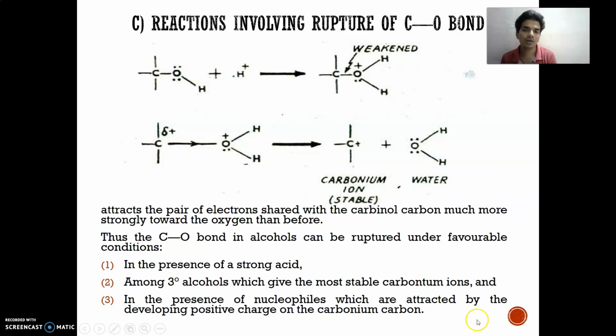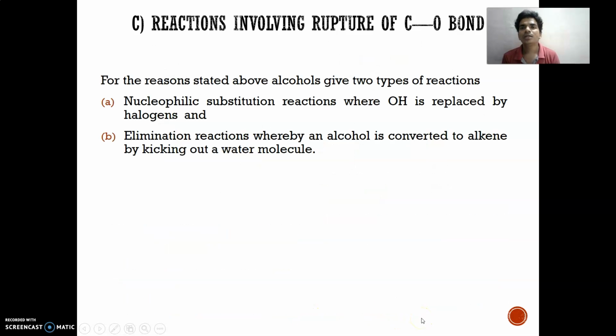The C-O bond in alcohol can be ruptured under favorable conditions in the presence of a strong acid, among the alcohols, the one which gives the most stable carbonium ion, and in the presence of a nucleophile, which is attracted by the developing positive charge on the carbon atom. Then reactions involving rupture of the C-O bond. For the reason stated above, alcohol gives two types of reaction: nucleophilic substitution reaction where OH is replaced by halogen, and elimination reaction whereby alcohol is converted to alkene by kicking out a water molecule.